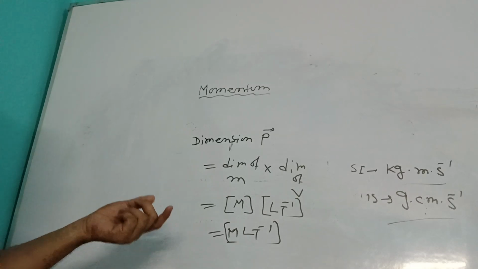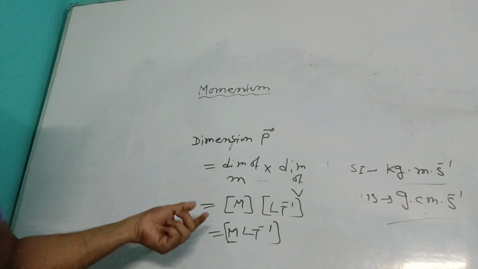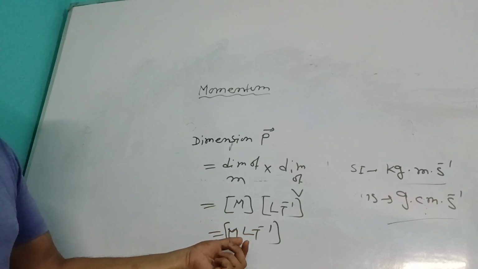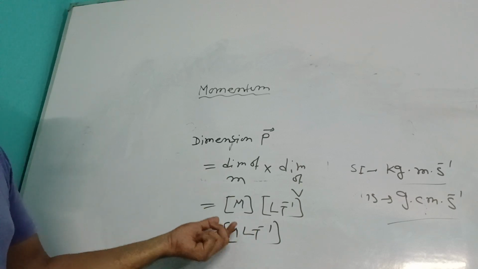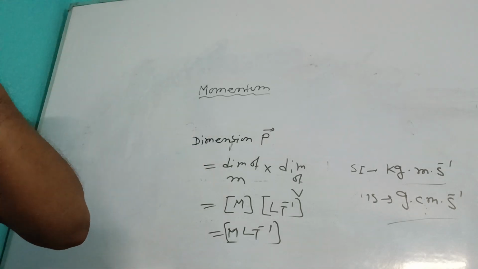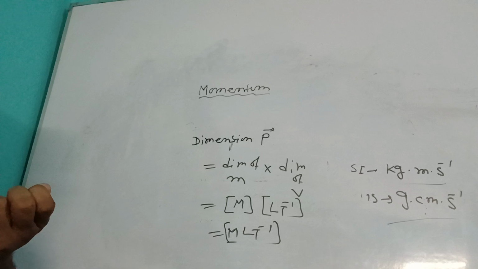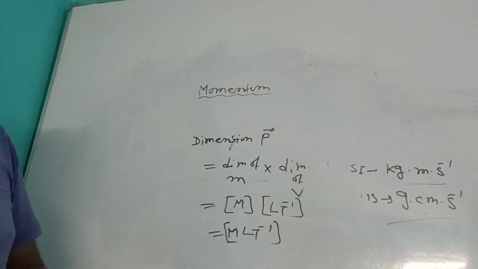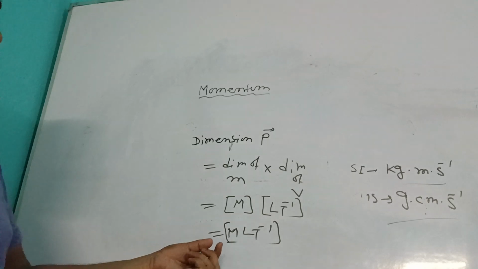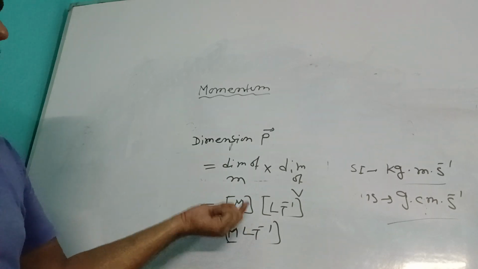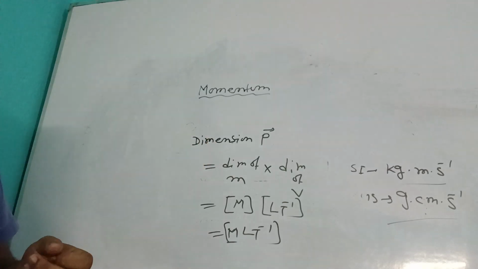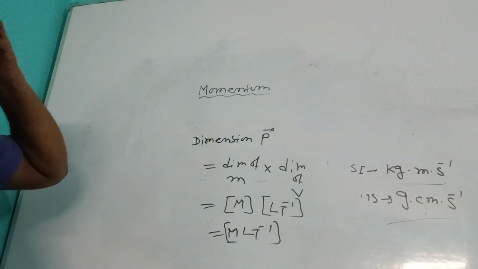Dimension means how many fundamental quantities we are using, and how many times, to find this particular derived physical quantity. You know, different types of physical quantities are there: fundamental, supplementary, derived. So this is a derived physical quantity, because with the help of the fundamental physical quantities we are finding the dimension of linear momentum p. So this is linear momentum.